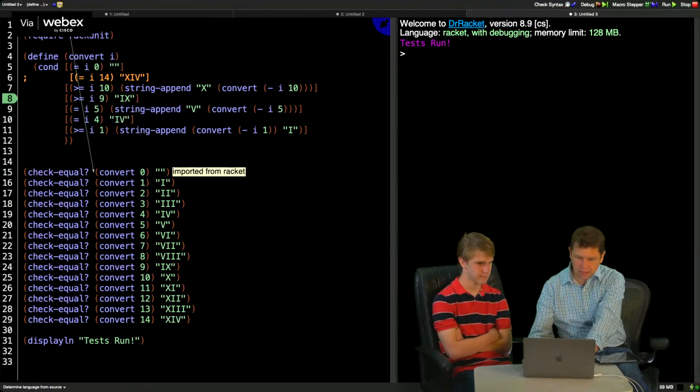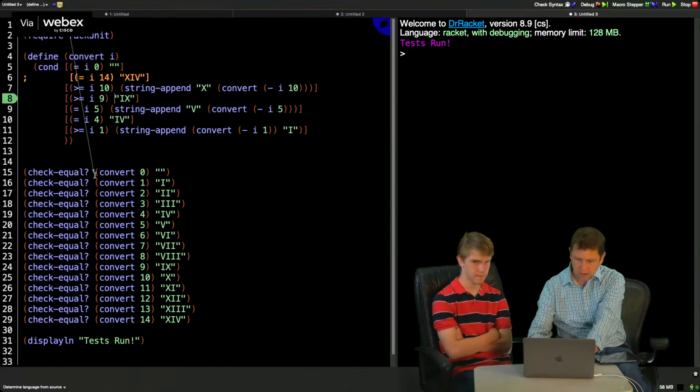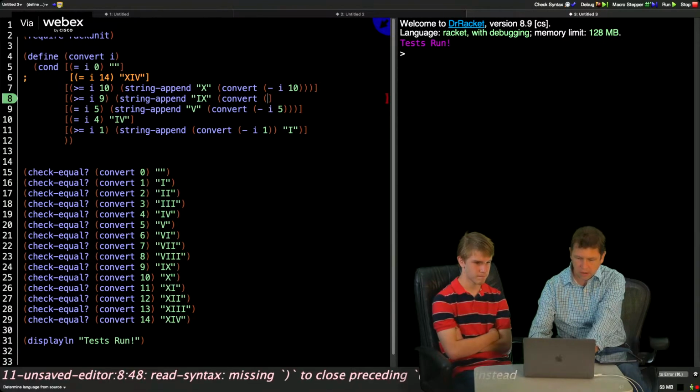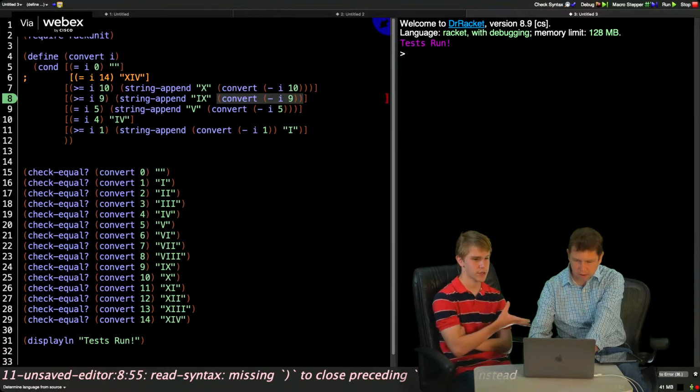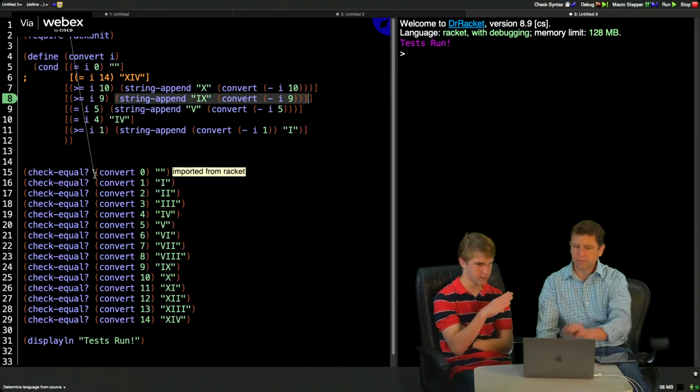So if I do this, well, I need to add to it. So then I want to string append that to convert. And this one I want to subtract 9 from it. So what you're trying to do right now is just make everything uniform? Right.